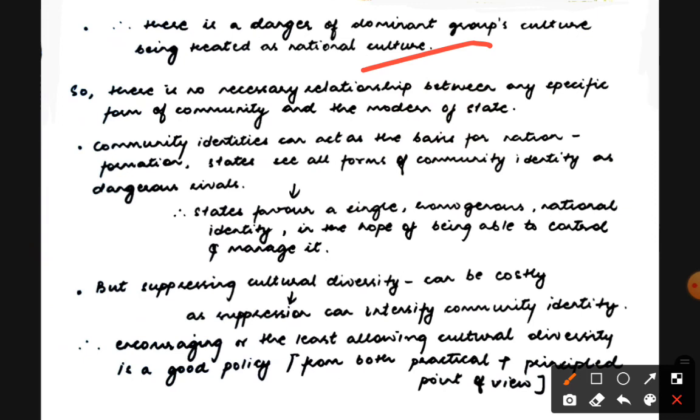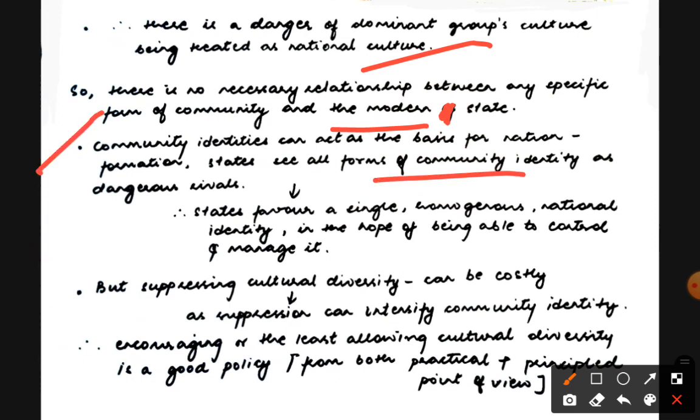So there is no necessary relationship between any specific form of community and the modern state. There is no must here. Community identities can act as the basis for nation formation.